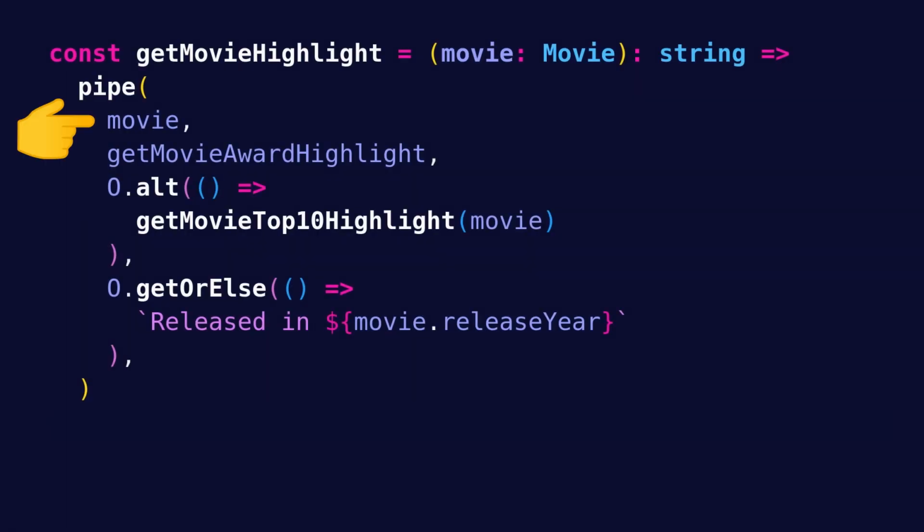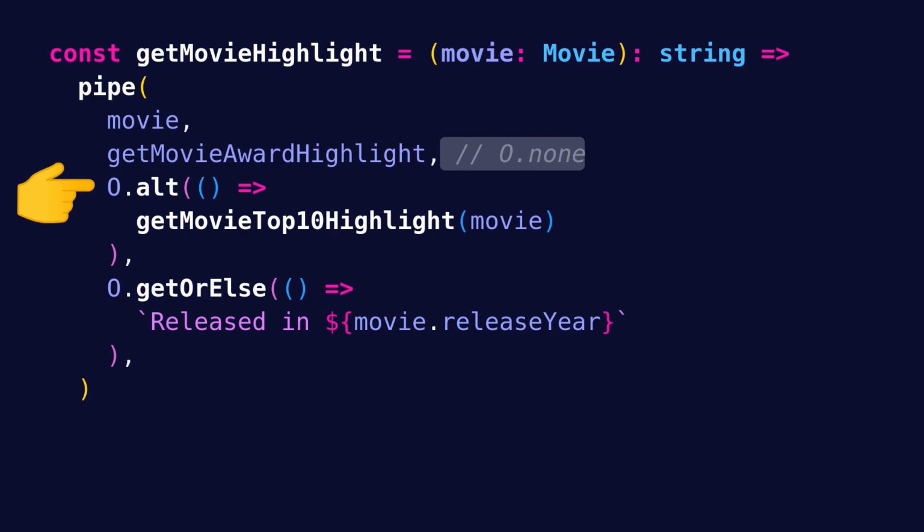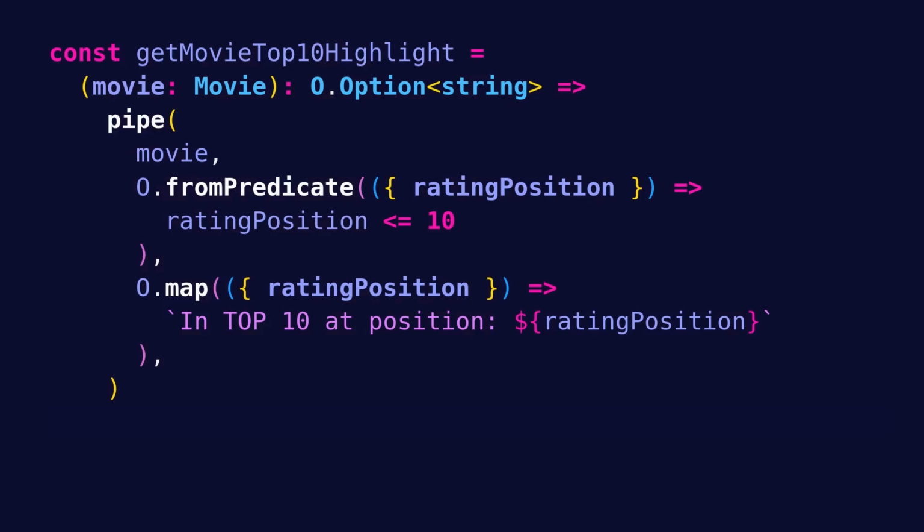So we pipe the movie into getMovieAwardHighlight, which returns none, in the same way as we saw for the previous movie, since the movie.award is undefined. We then pipe that none into alt, which performs the alternative computation getMovieTop10Highlight. Inside getMovieTop10Highlight, we pipe the movie into Option.fromPredicate, which this time returns none, since the movie's rating position is 74, which is greater than 10. Then, when we attempt to map that none, we get back none, which is the final output.